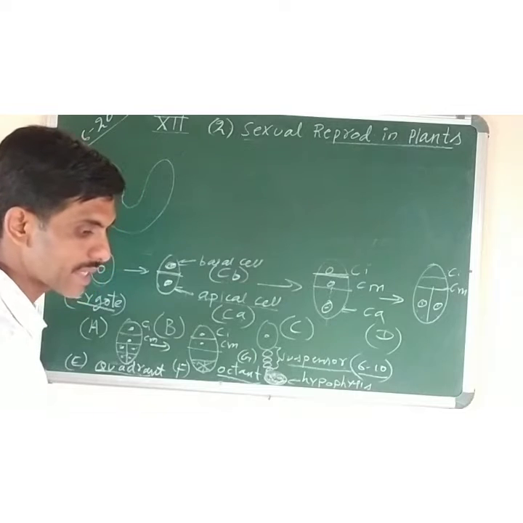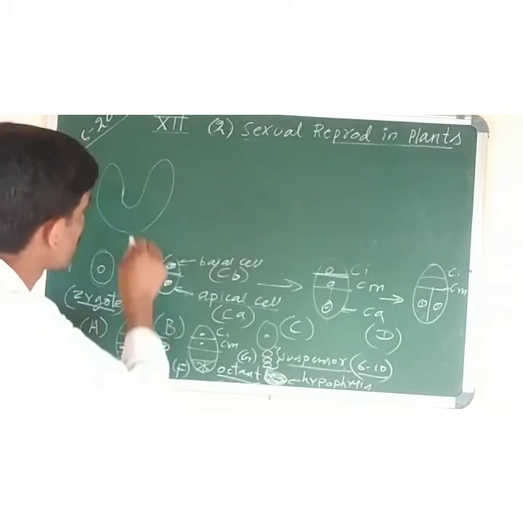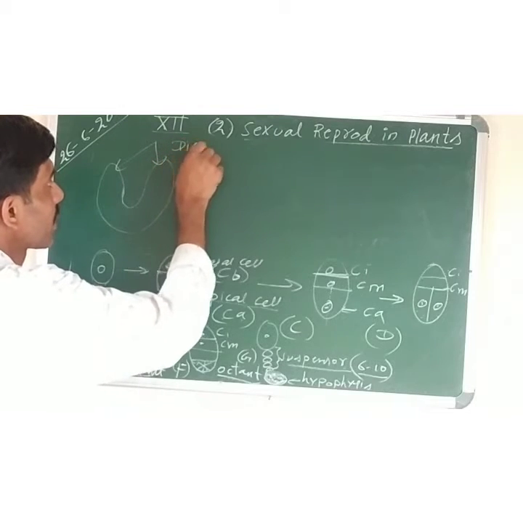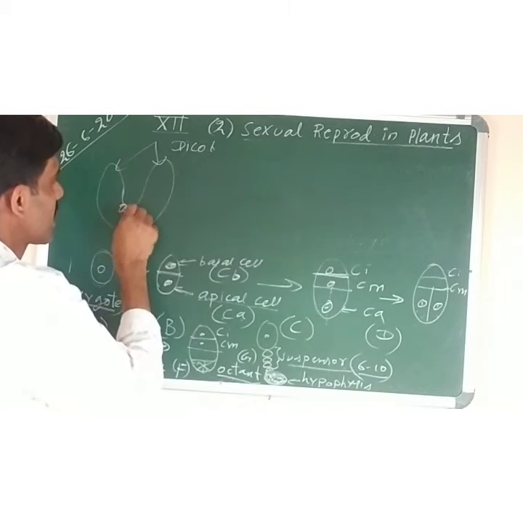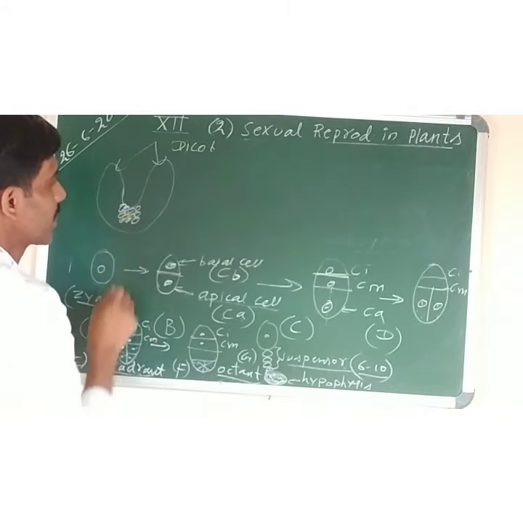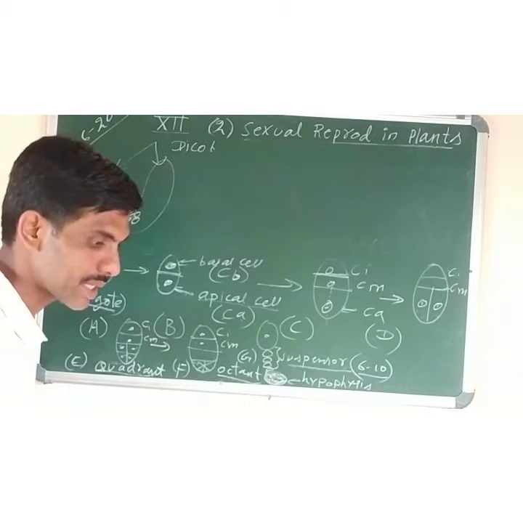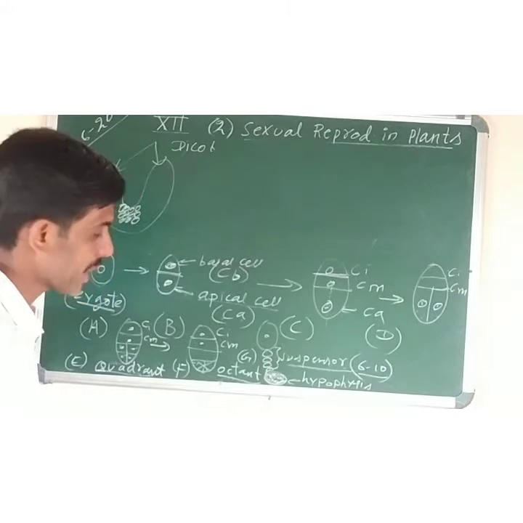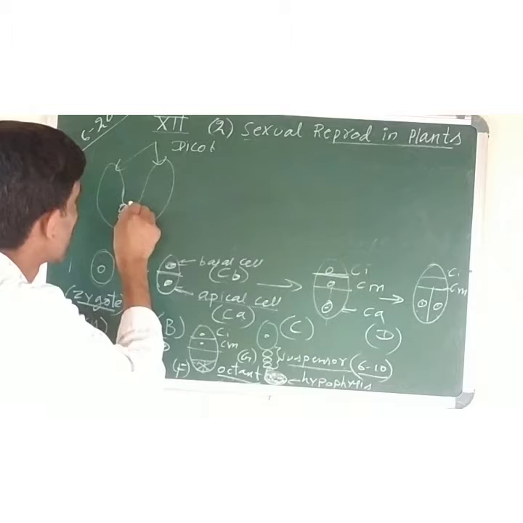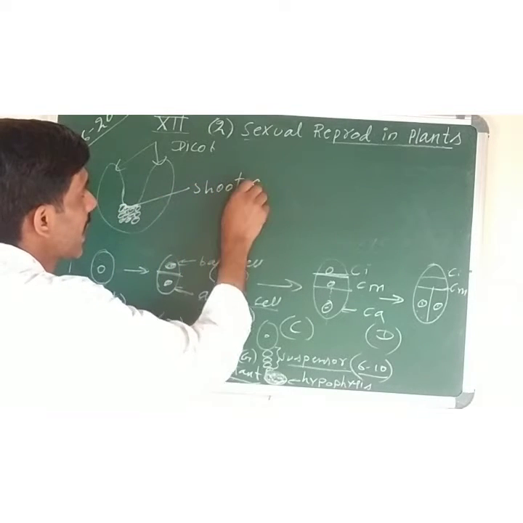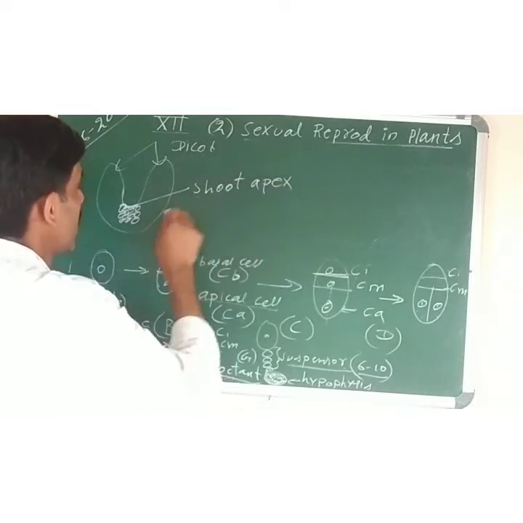These 2 are the cotyledons, which are raised because it is a dicot. Then here you see that many cells are there. Some of them will act as plumule, others will act as radicle and the embryonic axis. So what all diagram is there? Shoot apex is there. This part you can mark as shoot apex. In your book the diagram is there. You just practice and learn it.